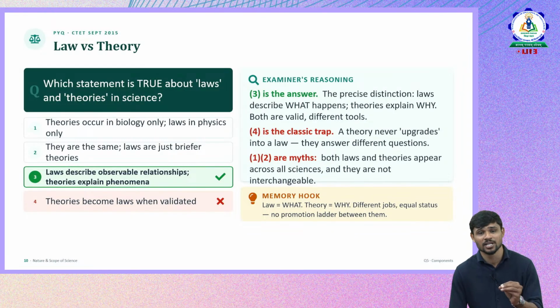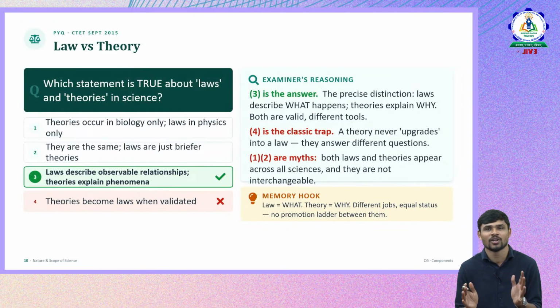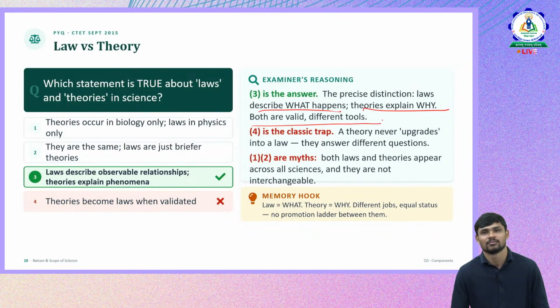Laws describe observable relationships, whereas theories explain the phenomena. That means laws just state what it is. Law is equal to what is it? Theory means why and how. Okay, that you should remember. The memory hook is given. Law says what it is, what the phenomena is about. Theory says why and how it is happening. So the right answer is 3, and precisely laws describe what happens. Then theories explain why. Both are valid and different, they are different tools, right?